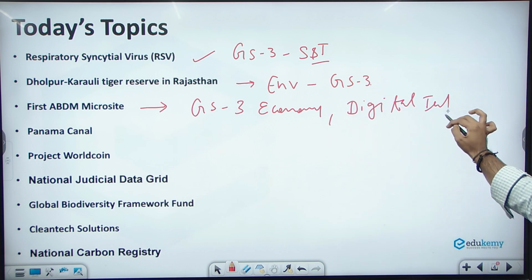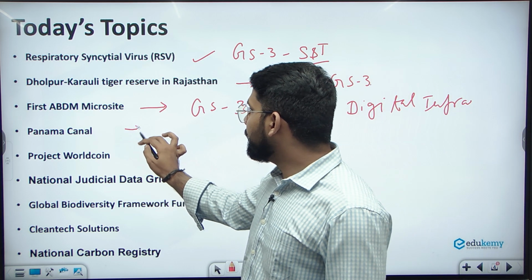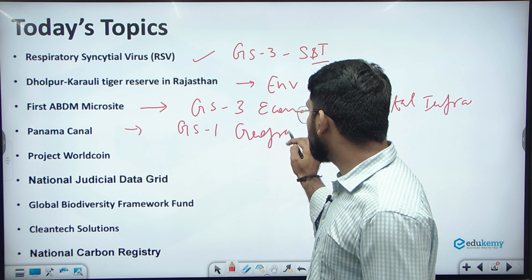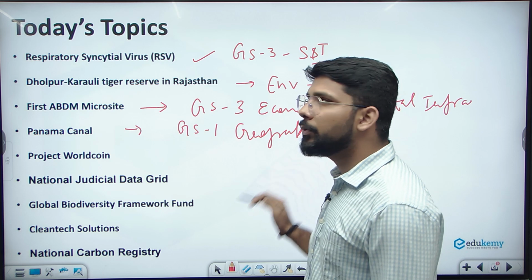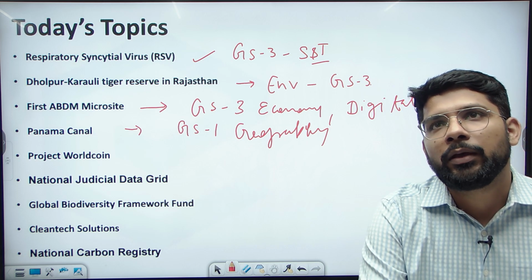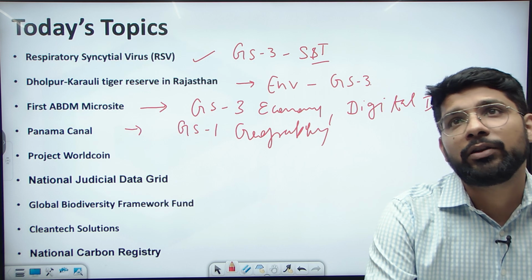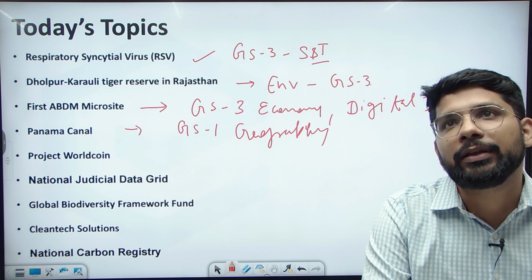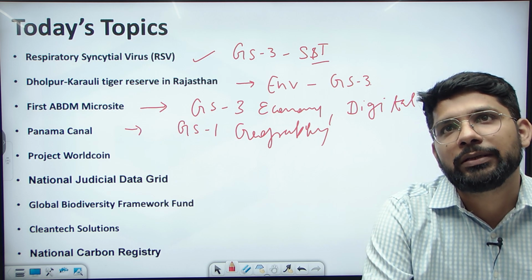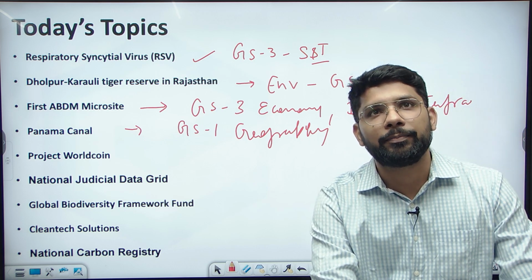Then the Panama Canal can come under GS1, under geography. It can be under trade and transport in geography. It also comes under location in the news. If you see the recent trends in the prelims, you will find there are 6-7 questions on location basis. Even in the 2023 prelims, there were 8 questions based on location, whether location in India or at the international level.